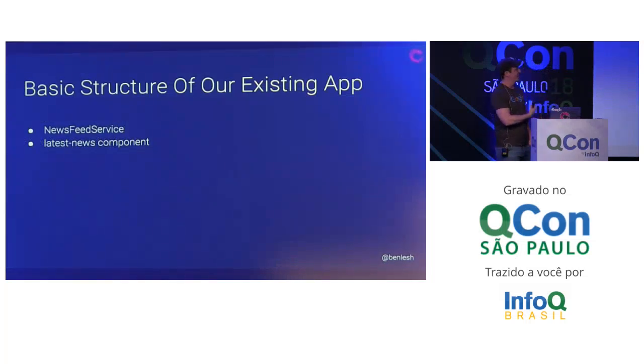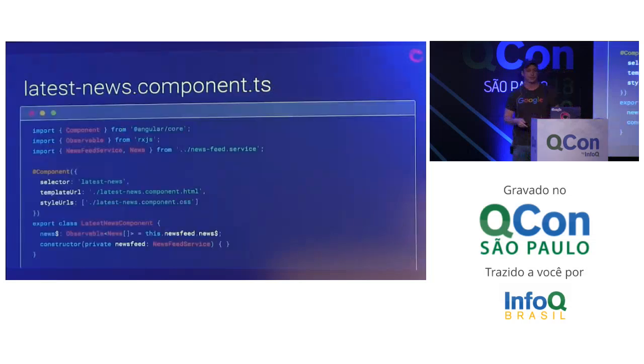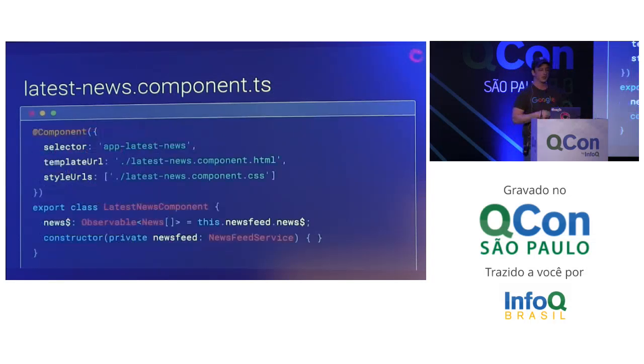So let's talk about the existing app. The basic structure of our existing app is really just two parts. We've got a newsfeed service, which is responsible for getting the newsfeed data, and we've got this latest news component, which is responsible for just rendering that data to a template, to a view. So the latest news component looks like this. It's got some imports at the top there. We don't really need to focus on those. I'll focus more on this. So I've got my component declaration. This is an Angular thing.